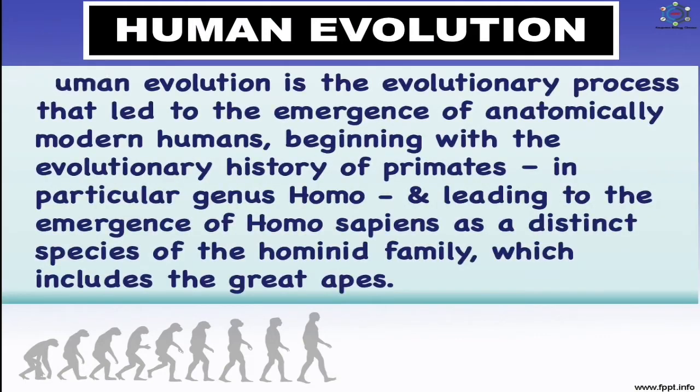Human evolution is the evolutionary process that led to the emergence of anatomically modern humans, beginning with the evolutionary history of primates, in particular genus Homo, and leading to the emergence of Homo sapiens as a distinct species of the hominid family, which includes the great apes.